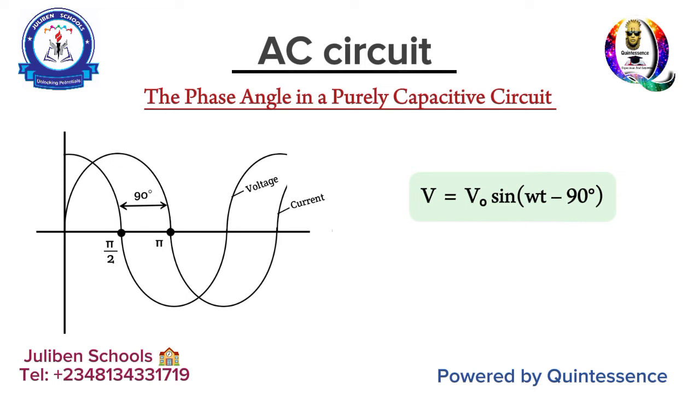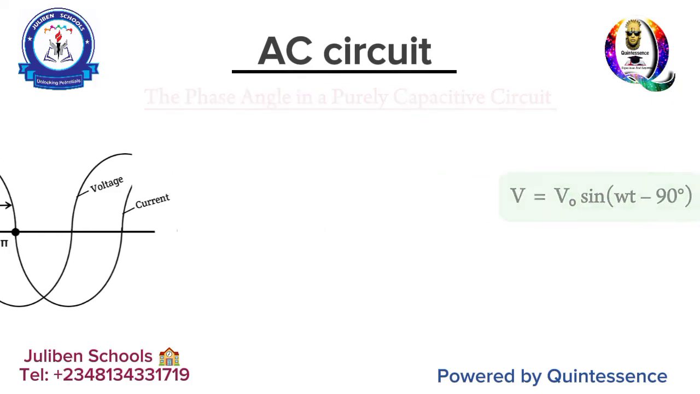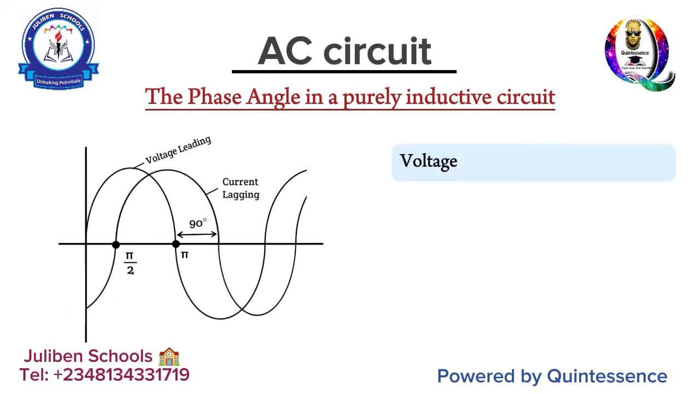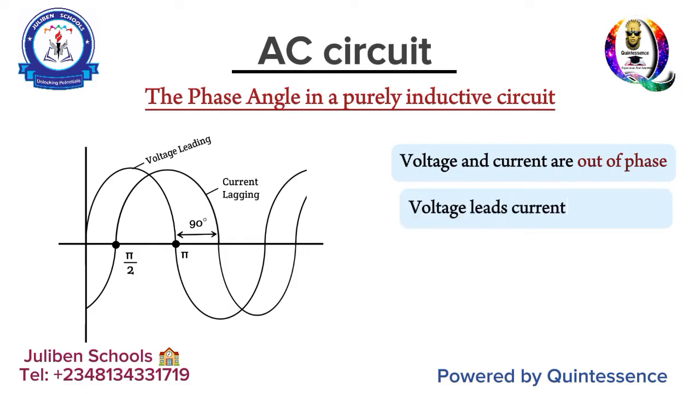Why the minus? Because voltage is lagging, while current is leading. That's the essence of the minus there, because of the lagging of the voltage. All right, that takes us to the first angle in a purely inductive circuit. In a purely inductive circuit, voltage and current are out of phase. In fact, voltage is now leading while current is now lagging at 90 degrees, okay?